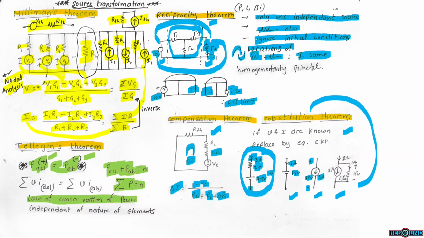So we have completed all the theorems. The purpose of all the theorems is, in a given network, we can select any one particular branch. Across this branch, all the network can be simplified so that we can find the current through this branch, the voltage across this branch, and the power consumed by this branch.